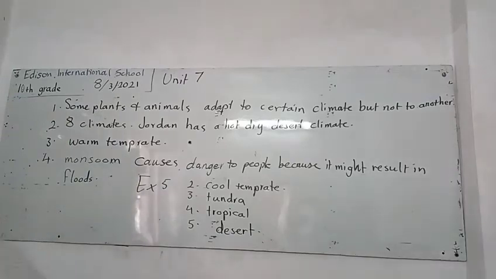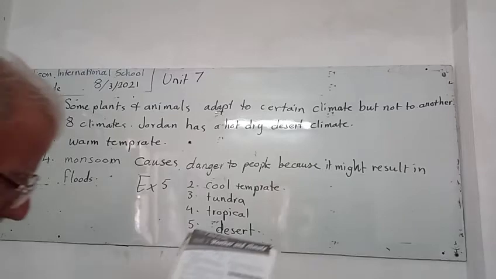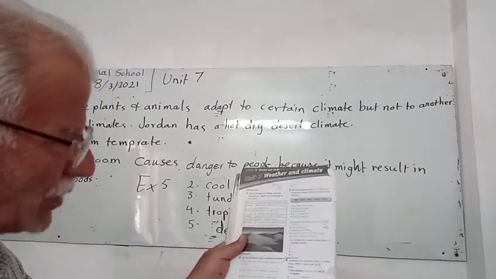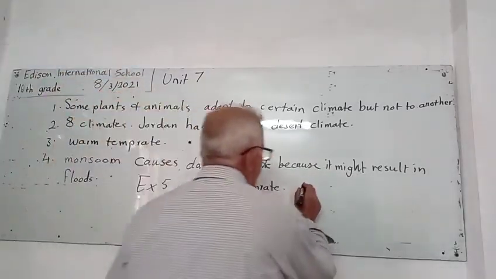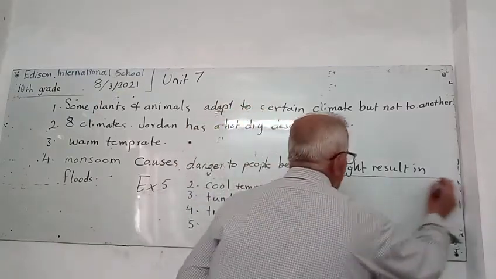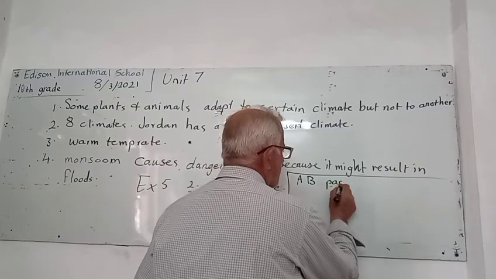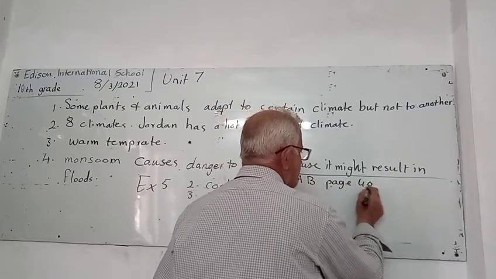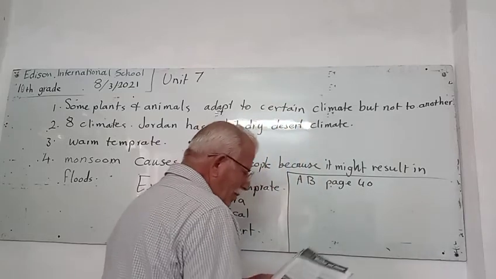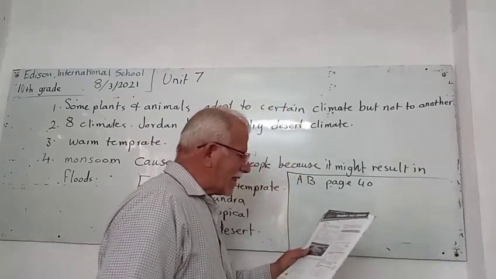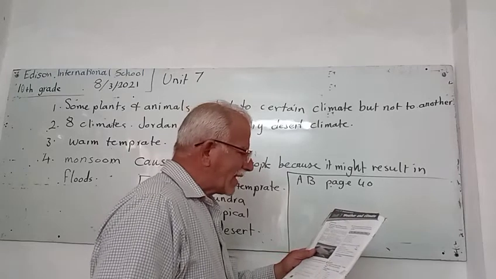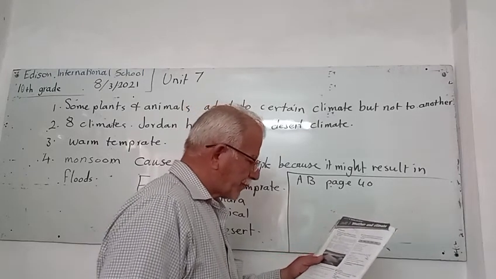Okay, I think that's enough. Let's go to exercise 1 from our activity book, page 40. Exercise 1 says: match the types of climate and their descriptions. Which one can you see in the photo?